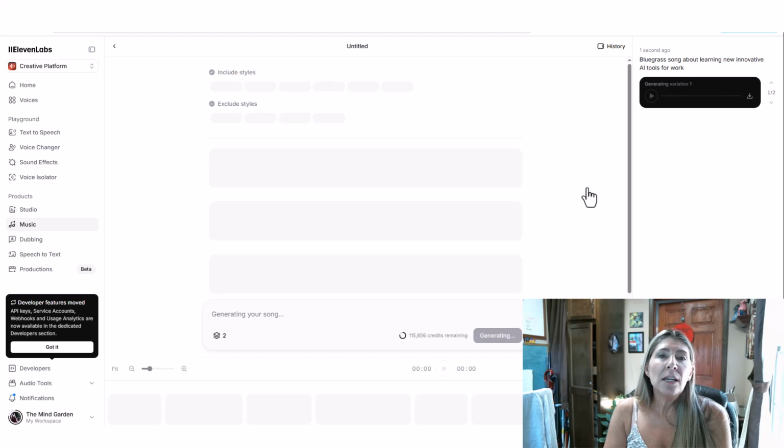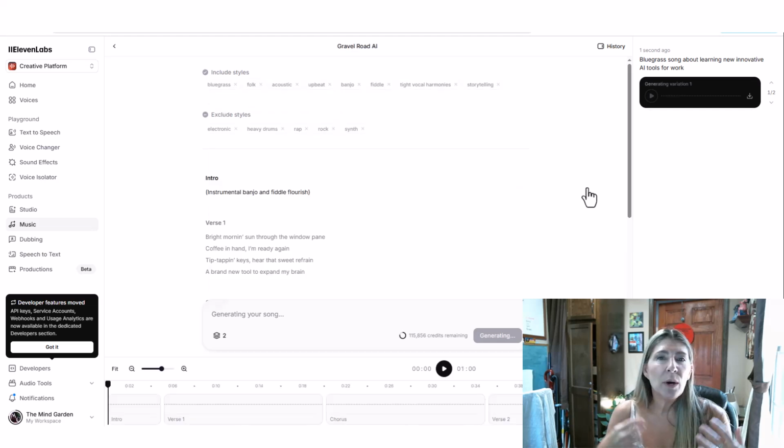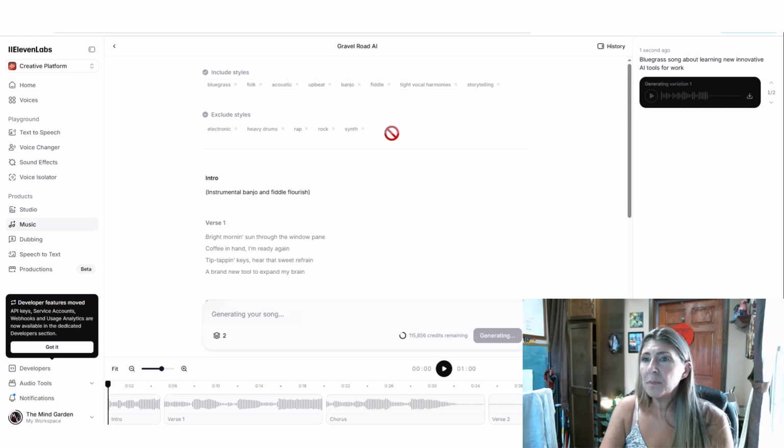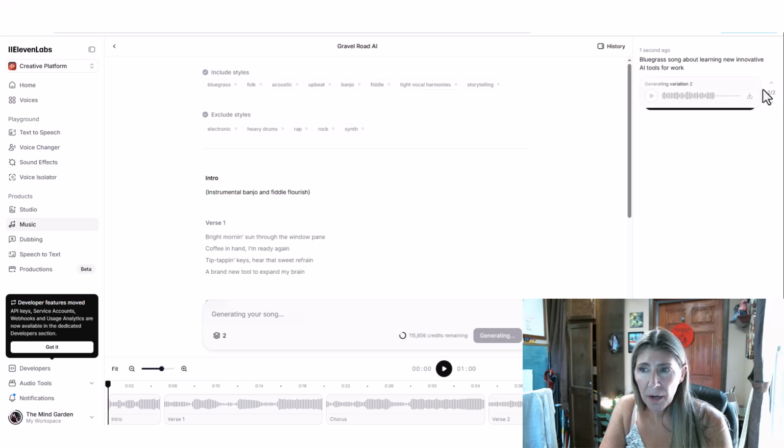Now, you may not like the rhythm. You may want to change it to a male or a female. So let's just see what we get. So first, it shows us here the styles that were included in the prompt and things that were excluded in the prompt. Over here is where you're going to see your 2 variations. So we have our first variation there and then our second variation there.